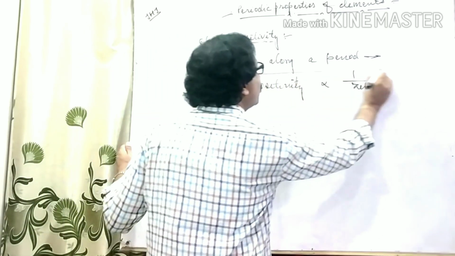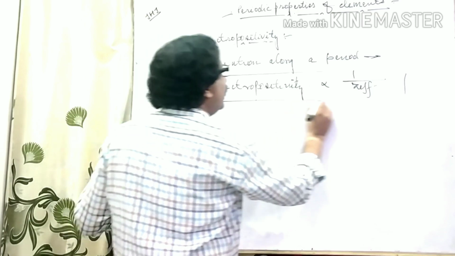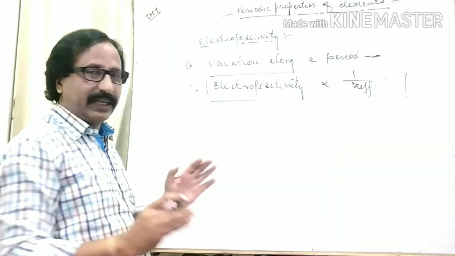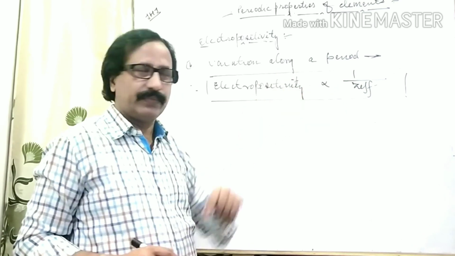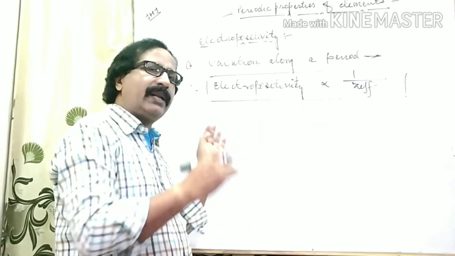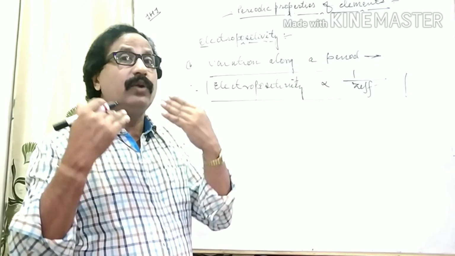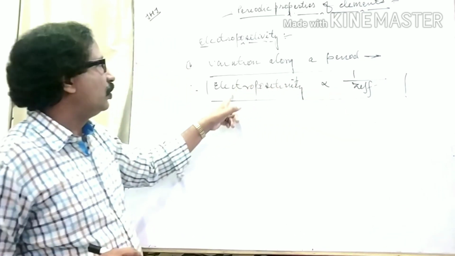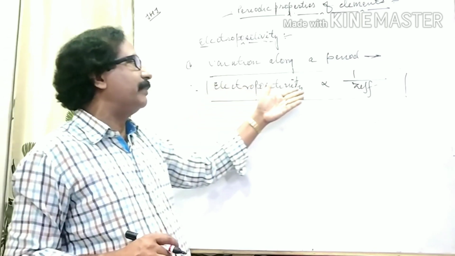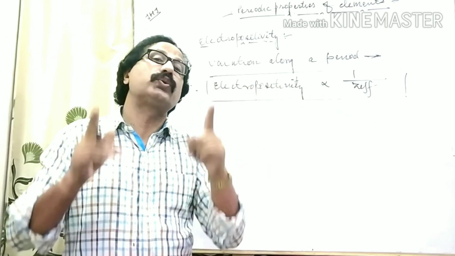This is a very mathematical approach. No need for rectification. Concentrate yourself on the mathematical view. Moving left to right in any period, the value of Z keeps increasing. And if the value of Z increases, no doubt, electropositivity of the element decreases.